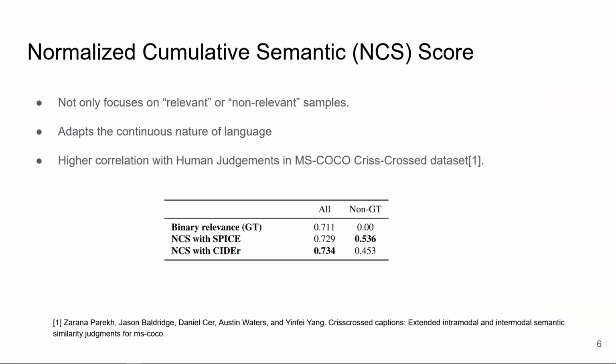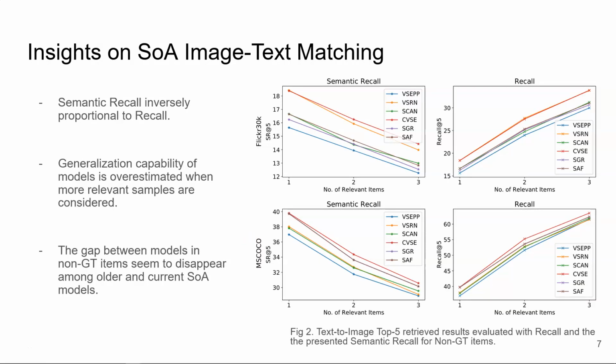We also show that by employing the NCS score, a higher correlation with human judgments is achieved. In order to do so, we employ the CrissCrossed dataset on MSCOCO as the ground truth. We also noted that our metric showed that the gap between state-of-the-art models in non-GT items seemed to disappear. So the conclusions are that the real generalization capability of current ITM models is somewhat limited. The gap among non-GT samples of current image text matching models is way smaller than when considering only GT samples.